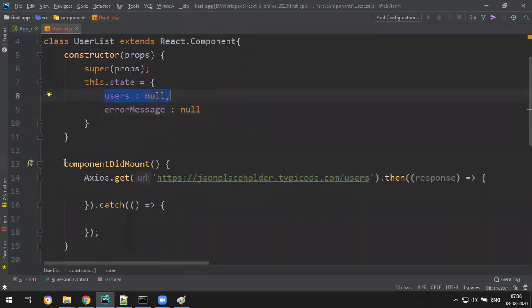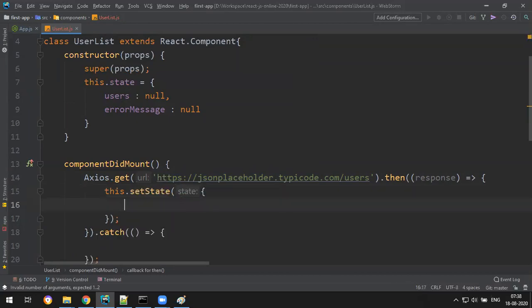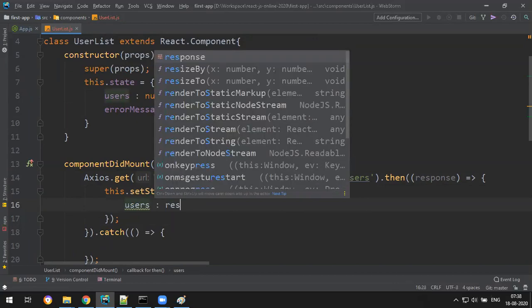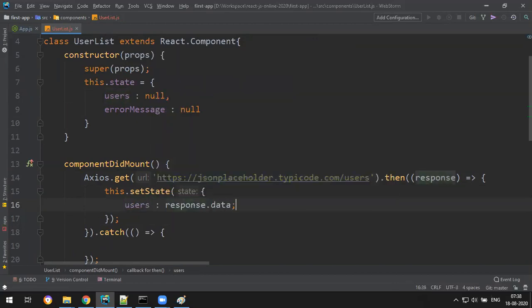So when the application loads, users is empty. Once the component is fully loaded, I get the data, that is the response. This response I want to add to users, which is a state variable. So how to update the state? This dot setState, inside you make an object with users and the data. How to get the data is simple: response dot data.